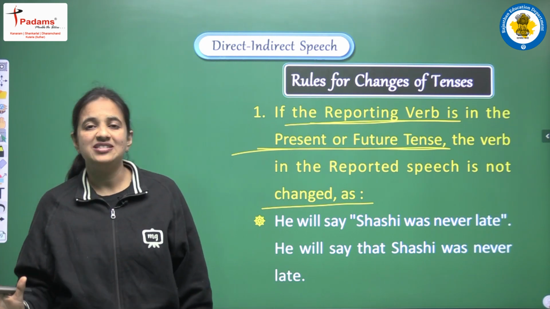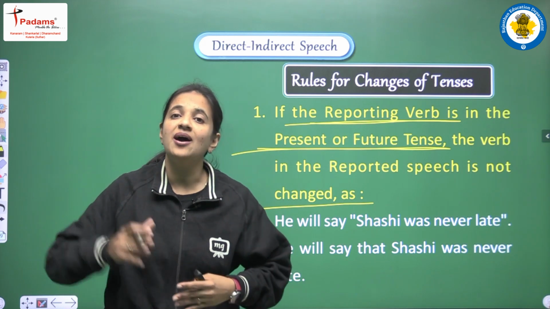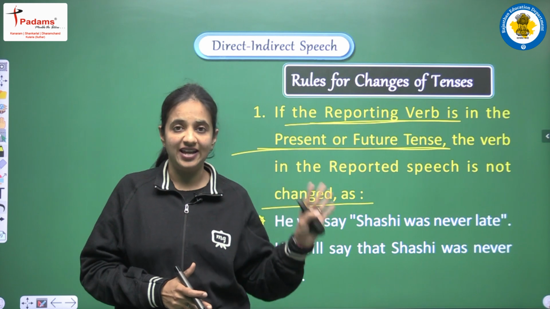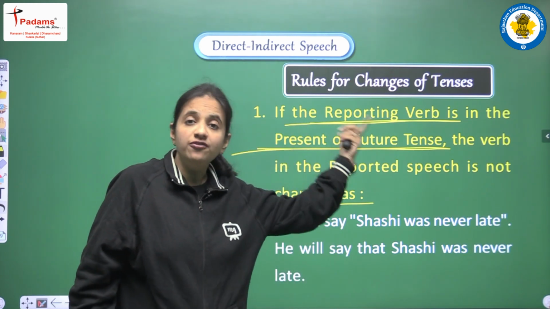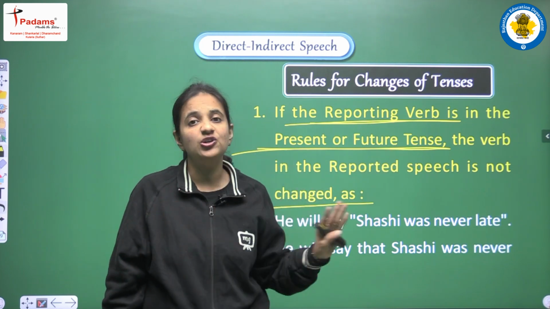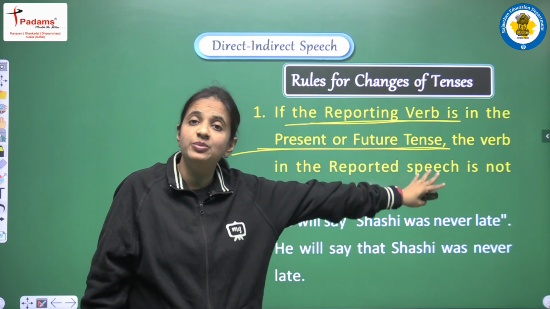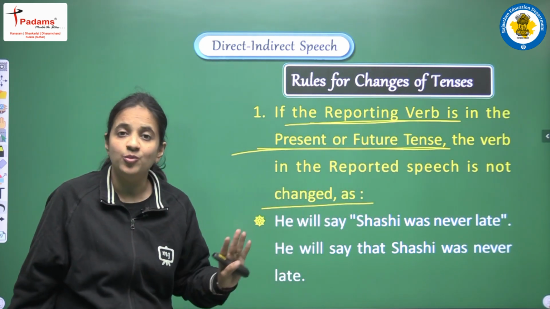So you know, हमारे पास अब सिर्फ एक ही ऑप्शन है, वो क्या है कि अगर रिपोर्टिंग वर्ब किस में होगा, पास्ट टेंस में होगा, then only we have to do the changes in the tenses. But if the reporting verb is in present tense or future tense, then we don't do any kind of changes in the tense of the reported speech. Clear? Let's see the example to understand this more clearly.